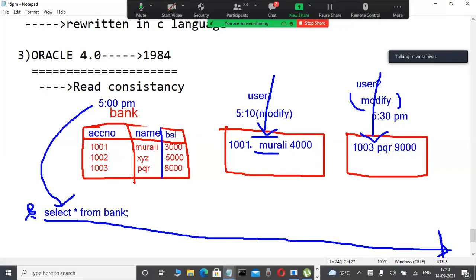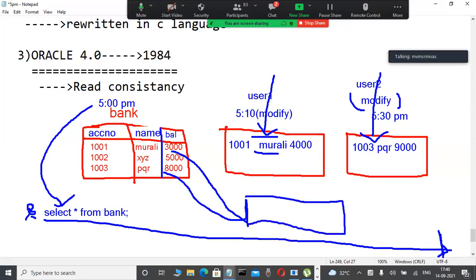whatever modifications they are performing, the old data, for example Murli 3000 here, is maintained by database servers like Oracle, SQL Server, DB2. Internally, rollback segments are there.